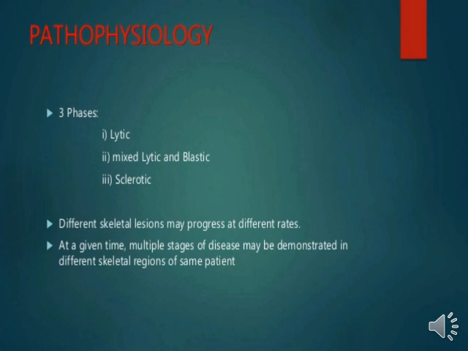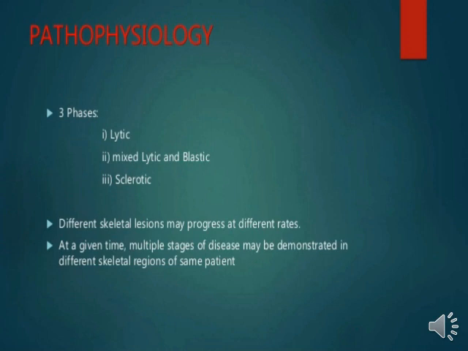Lytic means the lytic cycle is one of the two cycles of viral reproduction, the other being the lysogenic cycle. That's why, after any kind of factor or risk related to Paget's disease, the lytic cycle is altered. Then after that, what happens? It further leads to the mixed lytic and blastic phase.